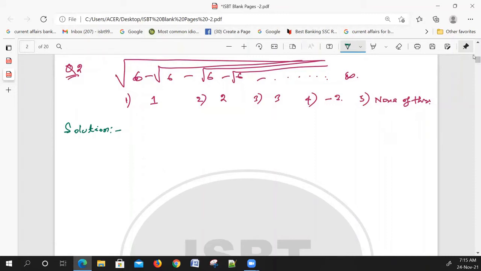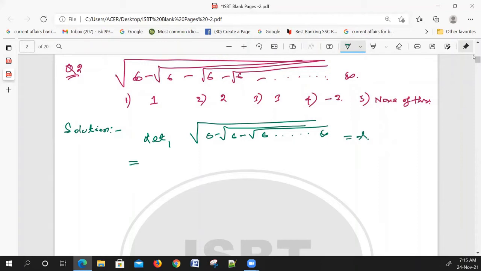Like the earlier question, we take the left side equal to x.